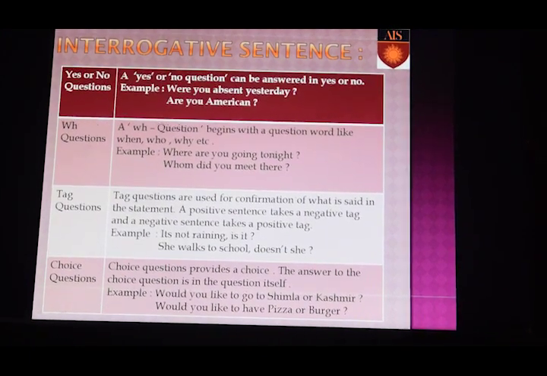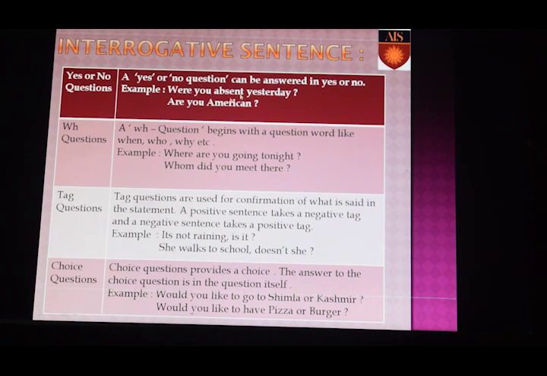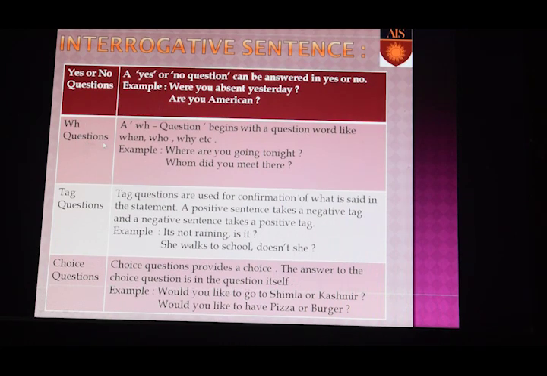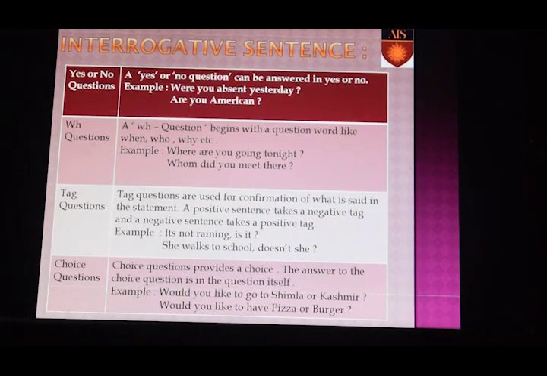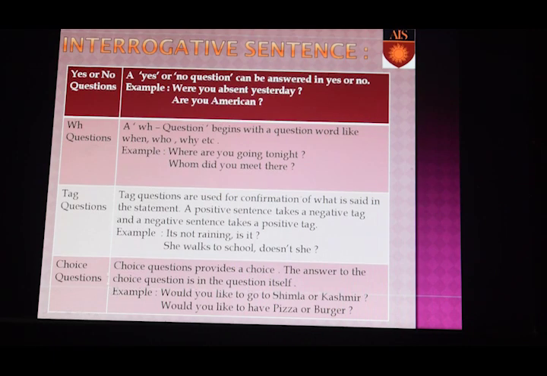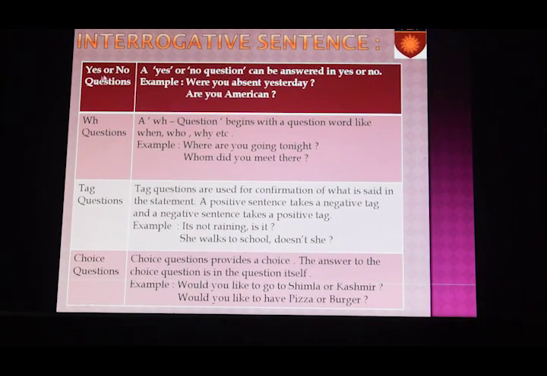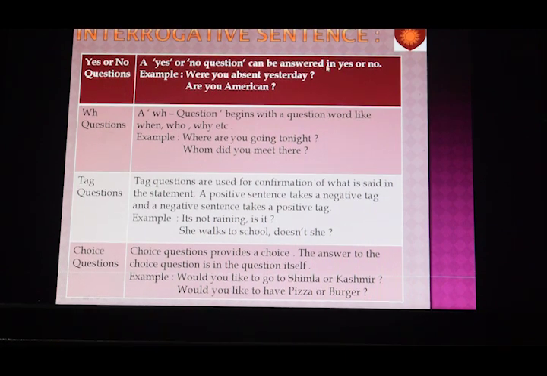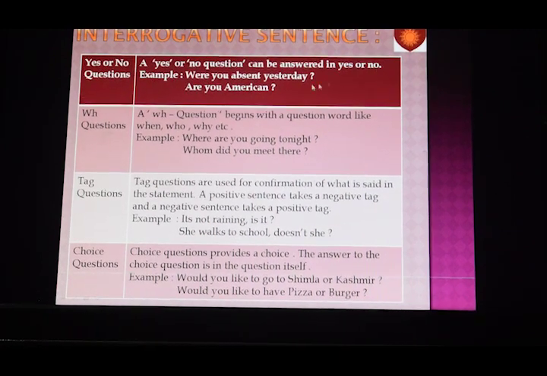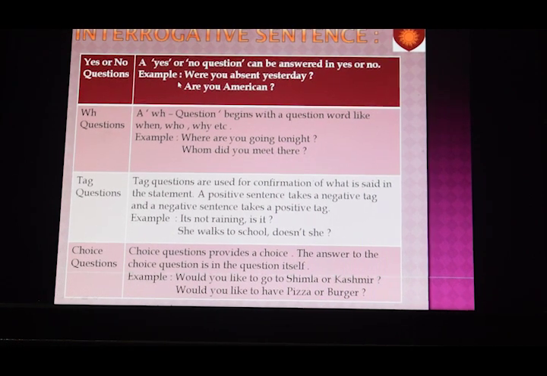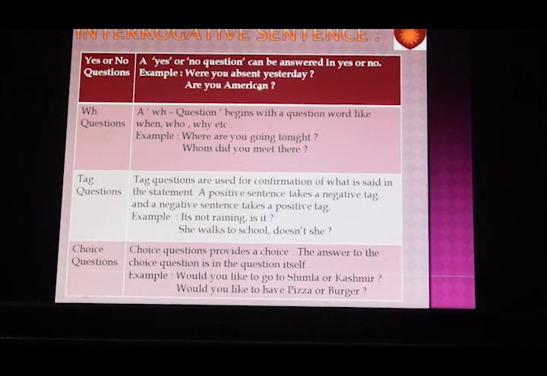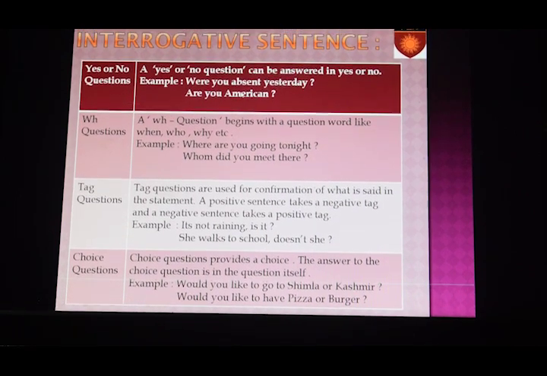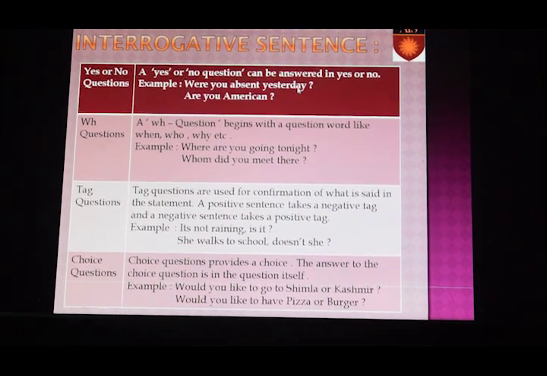There are four kinds of questions. First, yes or no questions, WH questions, tag questions, and choice questions. What is a yes-no question? A yes or no question can be answered in yes or no. That is, if somebody asks you, were you absent yesterday? Your answer should be, yes, I was absent yesterday, or no, I was not absent yesterday.